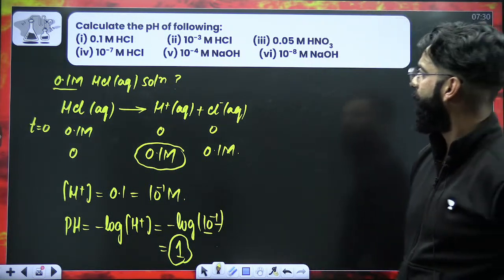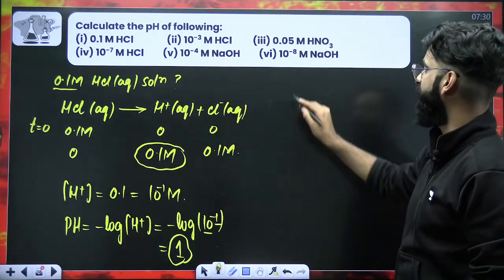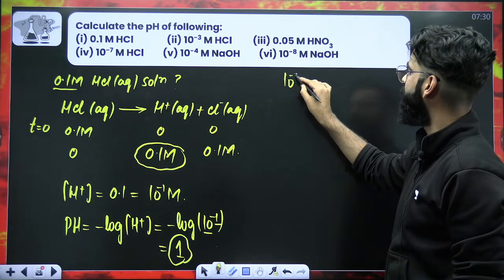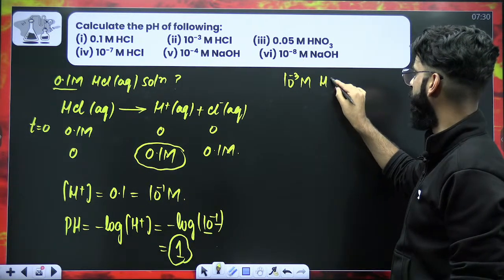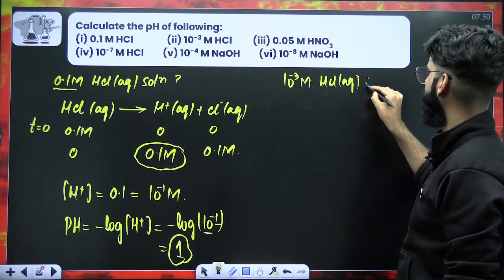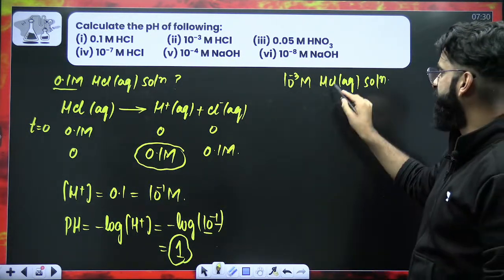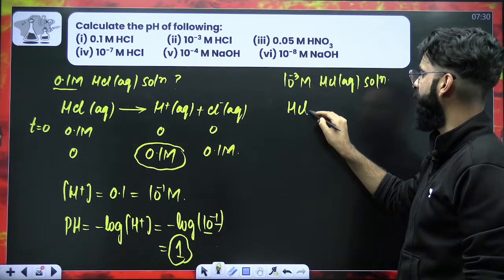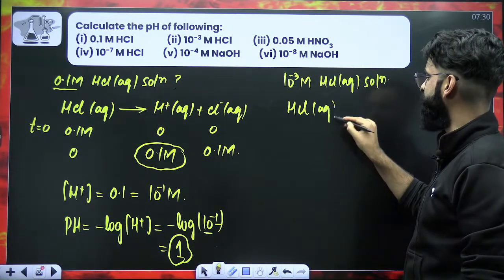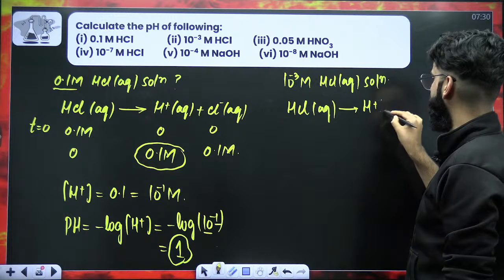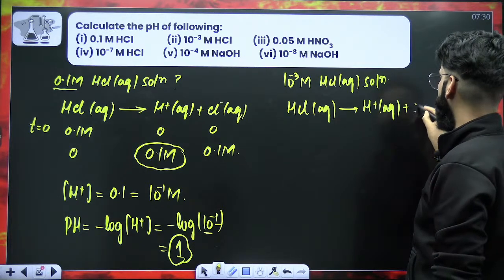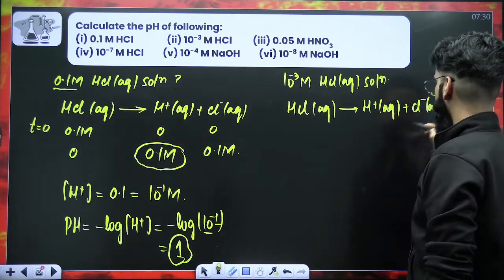Now look at the second one. 10^-3 molar HCl. So I'm given a 10^-3 molar HCl aqueous solution. Get the pH of this solution. Now, if I talk about HCl, it's again a strong electrolyte. When you introduce it into water, it will get completely dissociated. It will get completely ionized, right?